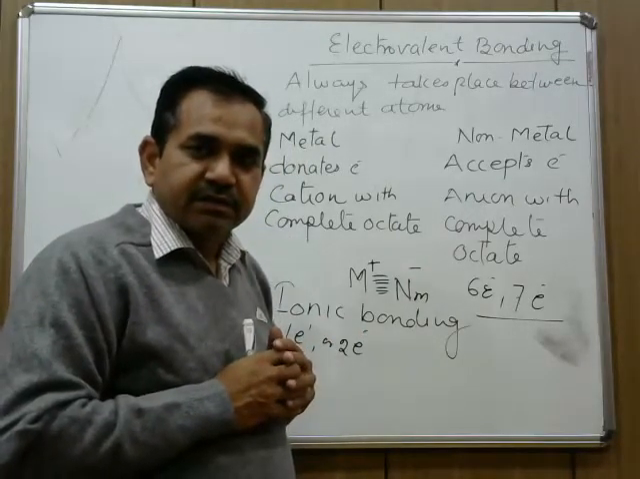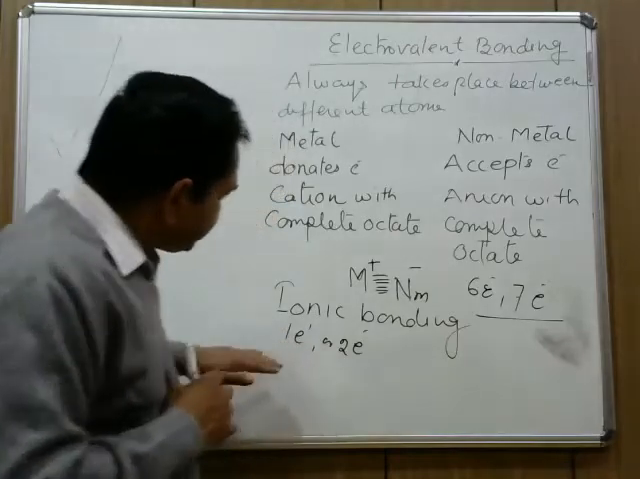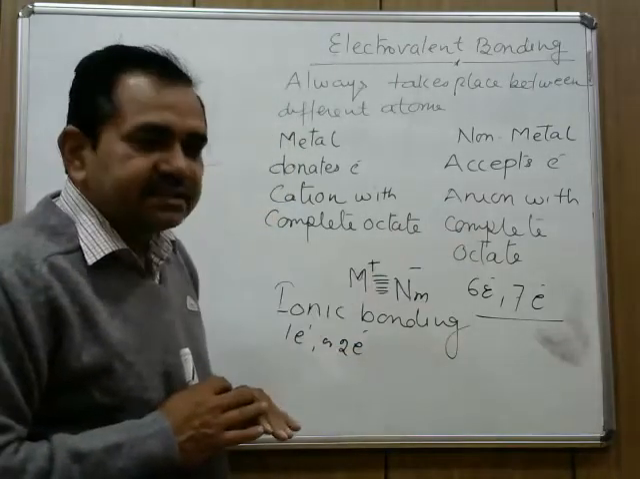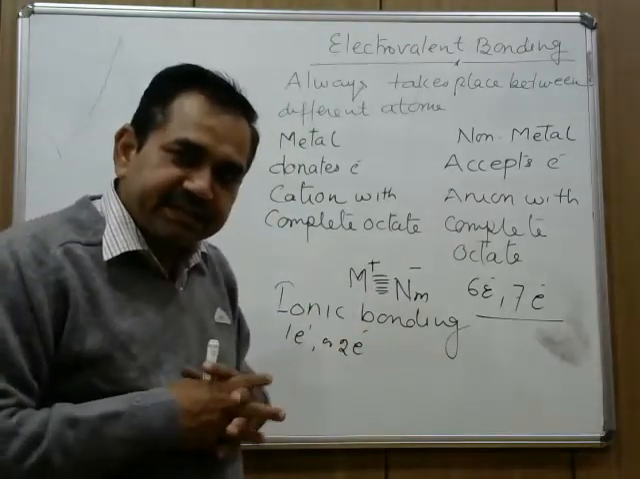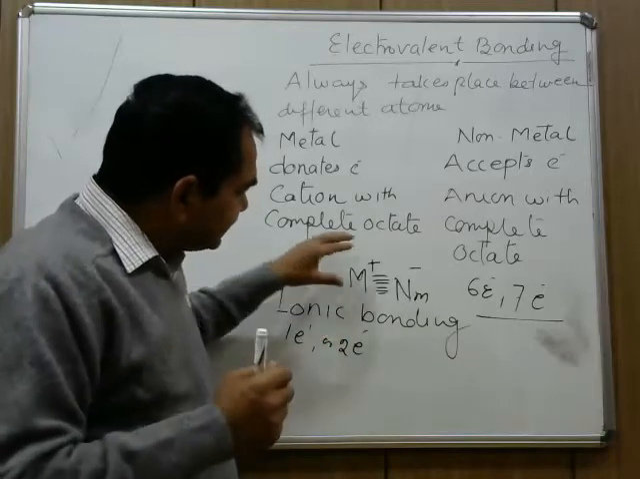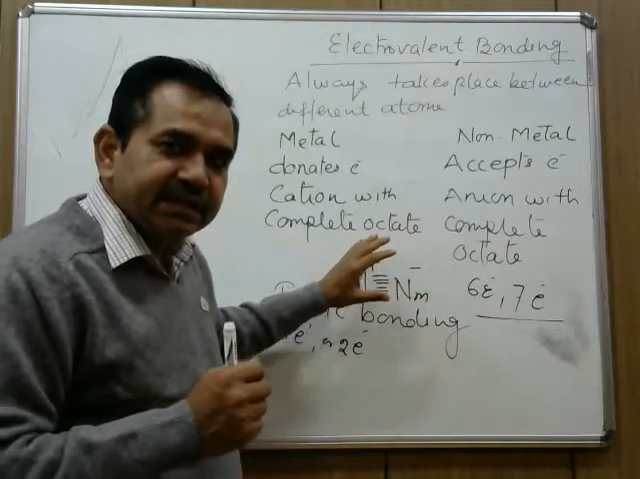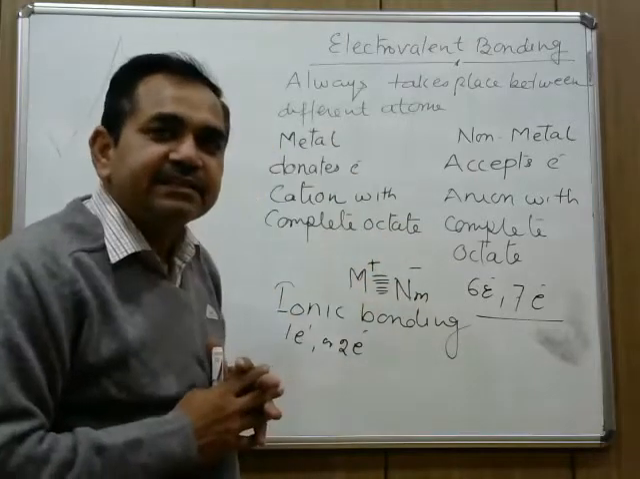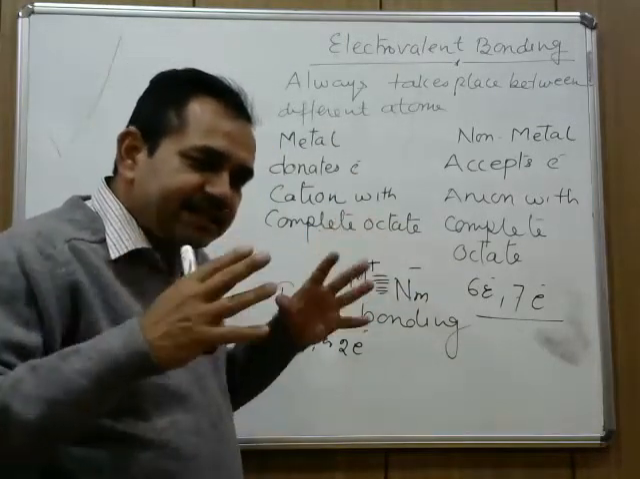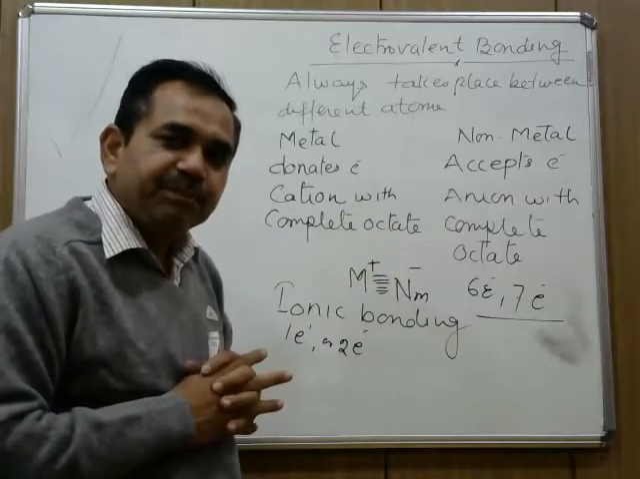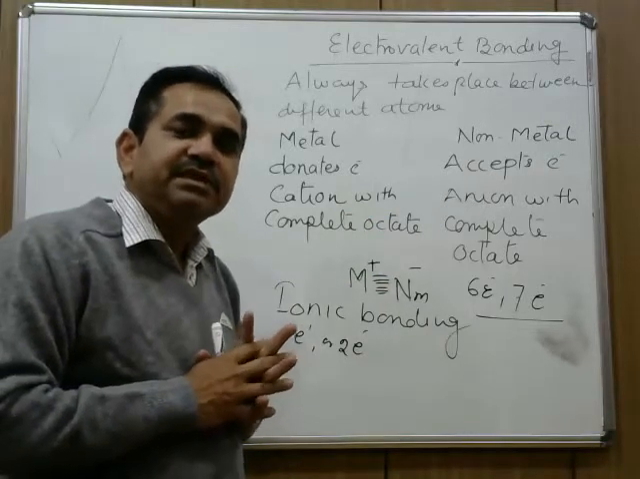And this transfer of electrons results in the completion of octets, and once these cations and anions are held together by each other, again energy is released and they attain a state of minimum energy and maximum stability.